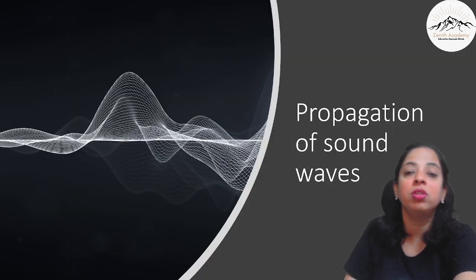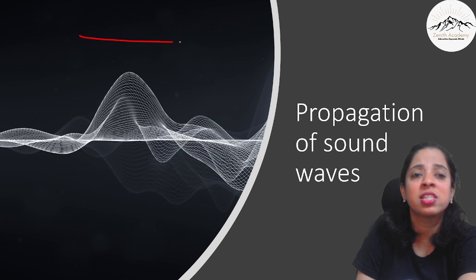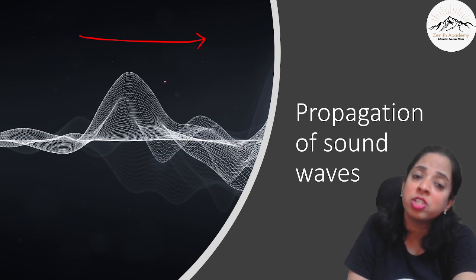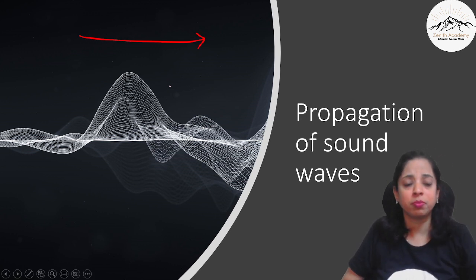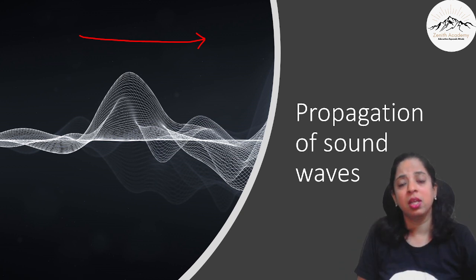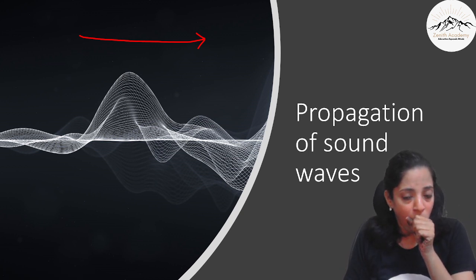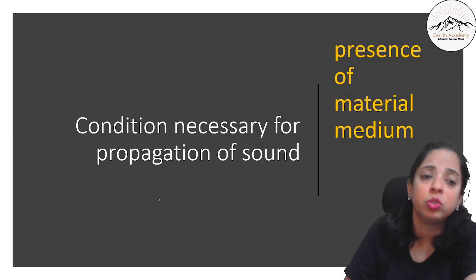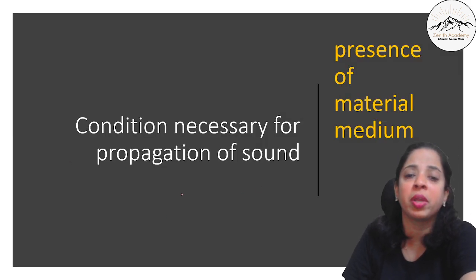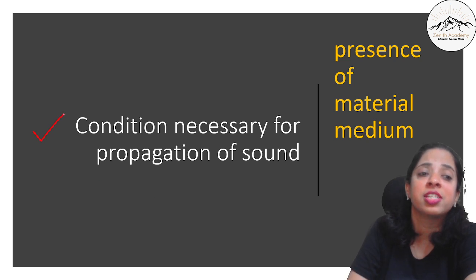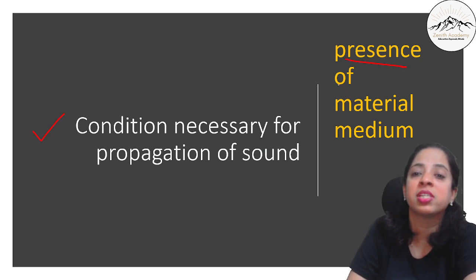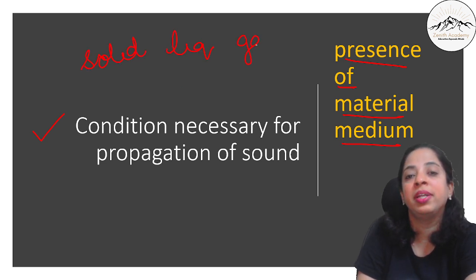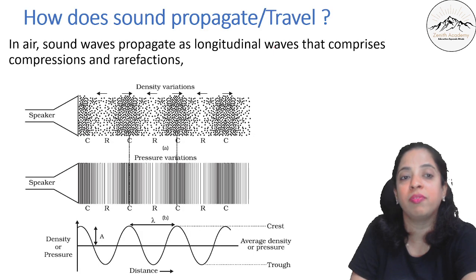Now let's talk about the propagation of sound waves. How does the sound wave travel? We have understood how sound wave is produced by the vibration of particles. Now how does it travel? We just did, it requires a material medium. So what is the condition necessary for propagation of sound? The condition necessary for propagation of sound is the presence of a material medium, like solid, liquid or gas. The medium has to be there, it cannot be vacuum.